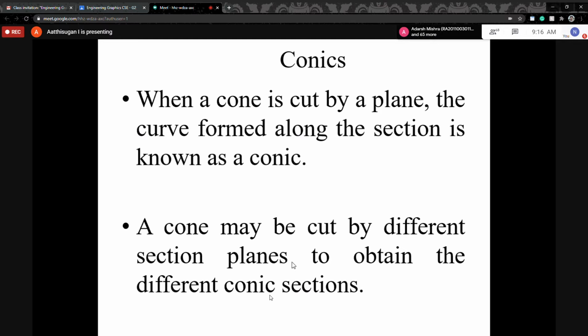So the conic is nothing but cutting the cone with different planes. Plane means, like if you take a knife, you can cut it. So we are getting different shapes, and those shapes are what you are going to see. That is conics. The cone is cut by a plane, and the curve formed along the section, wherever you cut, through the center, or parallel, or along the axis, with respect to the cutting that will be shown as a conic. The section is known as a conic. The cone may be cut by different section planes to obtain different conic sections.